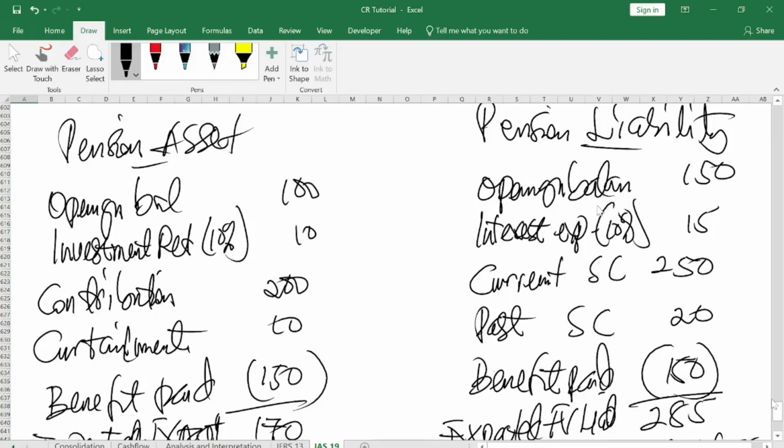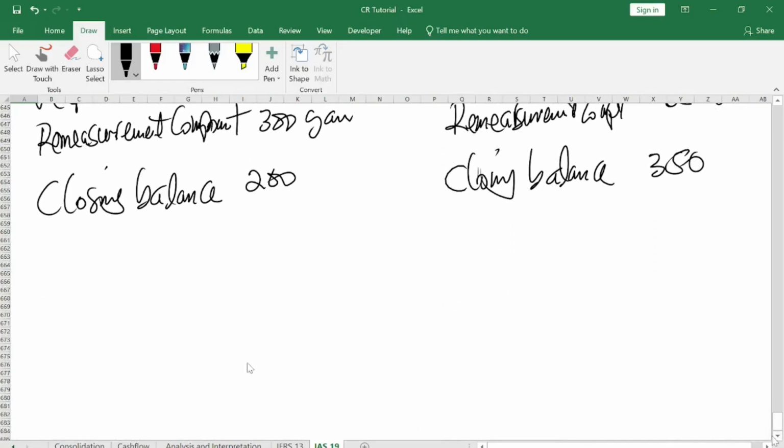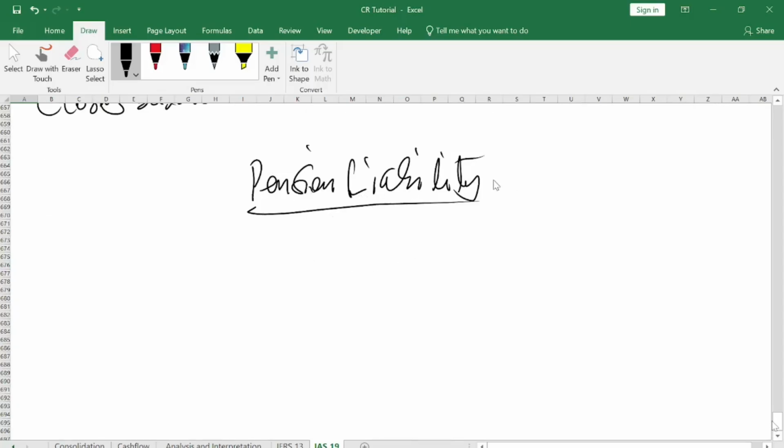Which one is the higher value? Liability. Okay, so liability has the highest opening balance. So you will come here, you do what? Pension liability. You have your opening liability. Now liability is the one with the highest value.